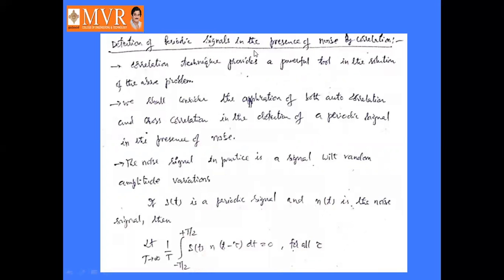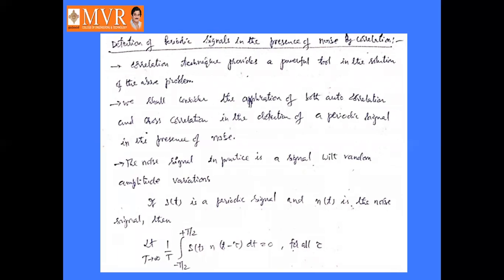Next, detection of periodic signals in the presence of noise by correlation. Using correlation, we can detect periodic signals even though these periodic signals are masked by noise. This is one technique, the correlation technique, and another one is the filtering technique. It is a powerful tool in the solution of the above problem, and it is applicable for both autocorrelation as well as cross correlation functions. Here, let us consider S of t as a periodic signal and N of t as a noise signal.